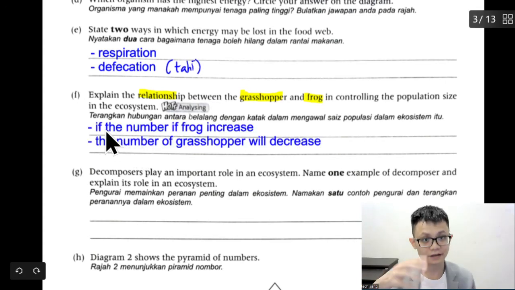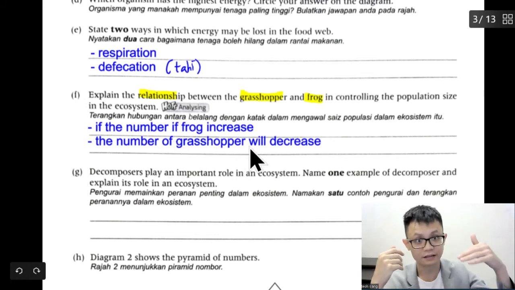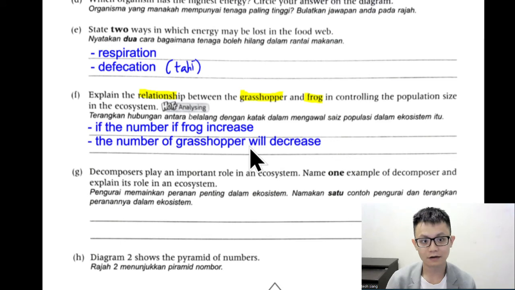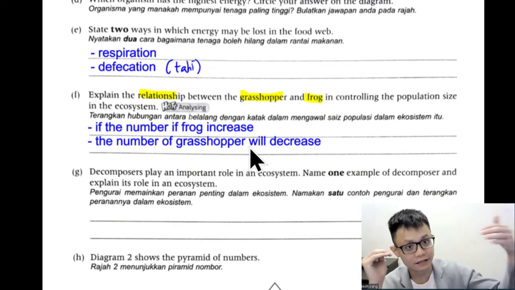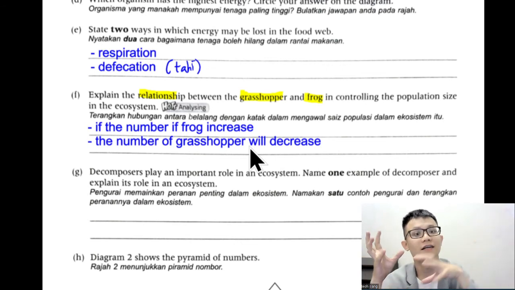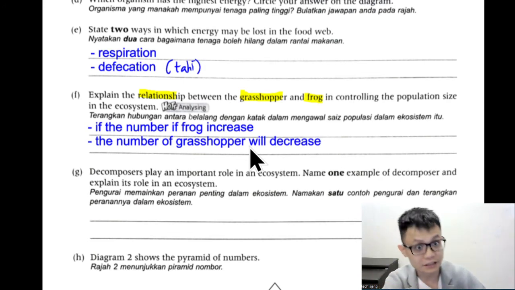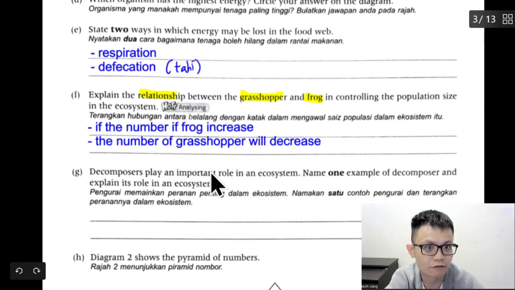So what is the relationship between grasshopper and frog? Okay, so if the number of frog increases, the number of grasshopper decreases, correct or not? Because more frogs are eating the grasshopper. If the number of grasshopper increases, the number of frog decreases, correct or not? Because no frog eats the grasshopper, so grasshopper become more. So this is what we are talking about in science in terms of population. Because actually this is not something that they do for fun. They already study. When you go to Form 4, Form 5, they will give you this graph. Sometimes it depends on the question.